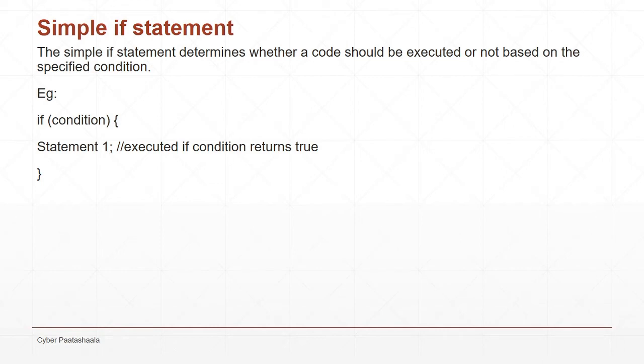Let us start with a simple if statement. The simple if statement determines whether a code should be executed or not based on a specific condition. In this example, statement 1 will be executed if the condition returns true. The condition will always return a boolean value, that is either true or false. If it returns true, the if block will be executed. If it returns false, it doesn't execute the statements inside the if block.